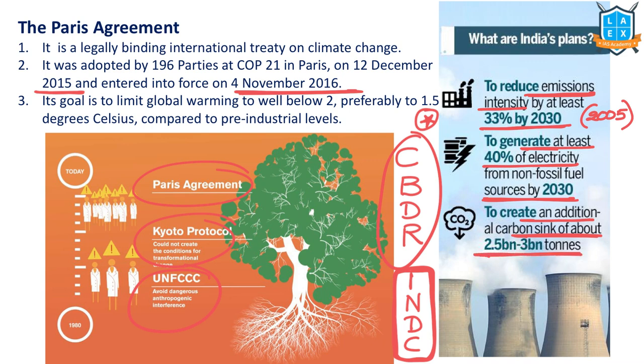2.5 billion to 3 billion tons of CO2 will be absorbed by 2030 because of our carbon sinks. That's how India has planned. And there are other goals also given by India. These are the primary INDCs.